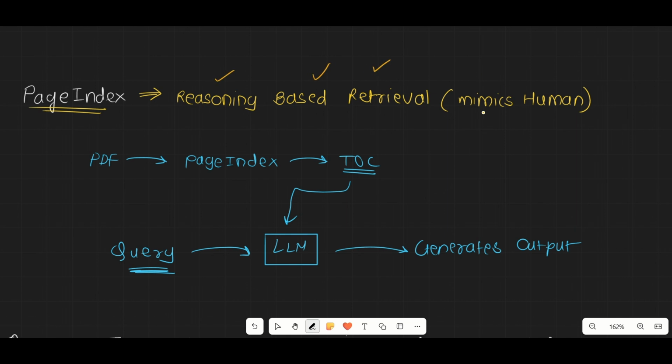What does that even mean? It basically means that it mimics a human being. That's it. If I give you a book, and I ask you any question related to the book, how will you behave? It behaves the same way. So now let's talk about it in detail.